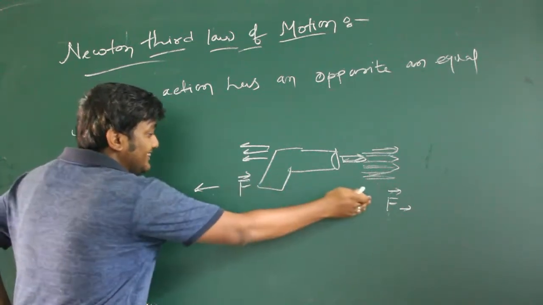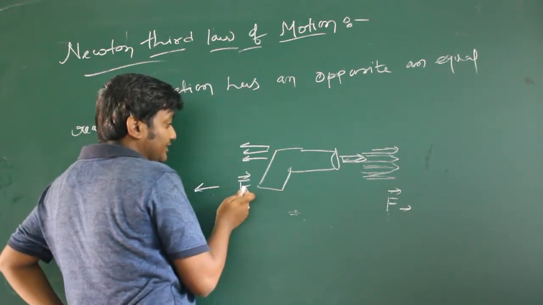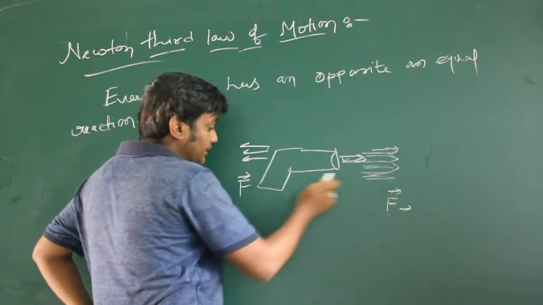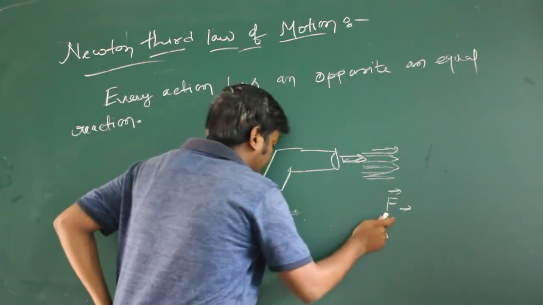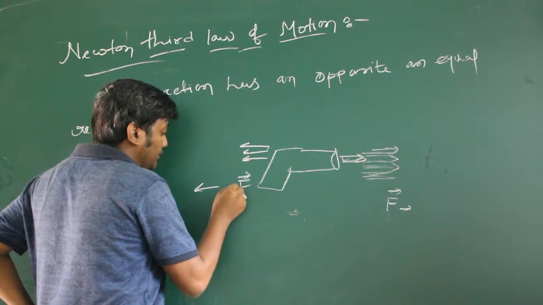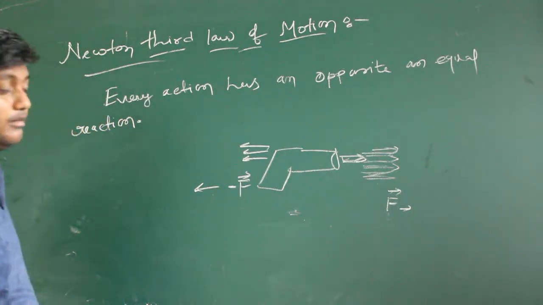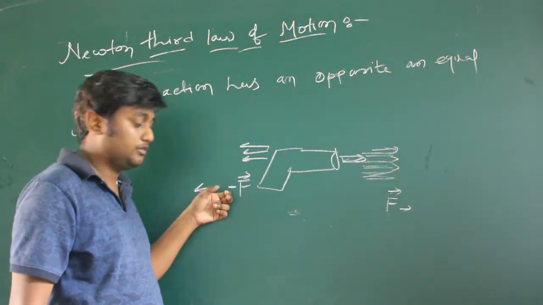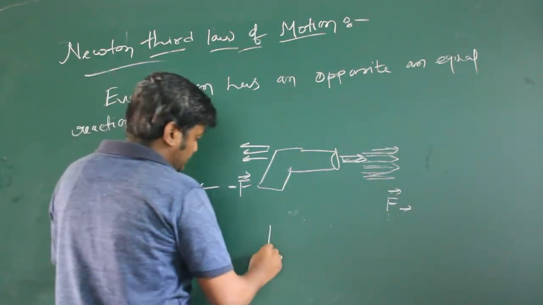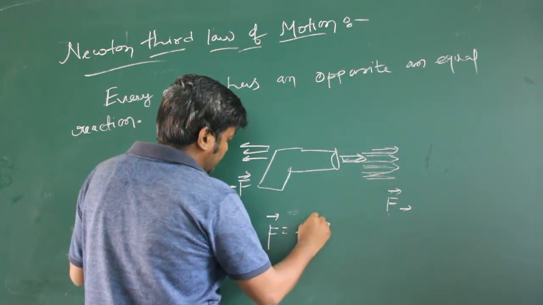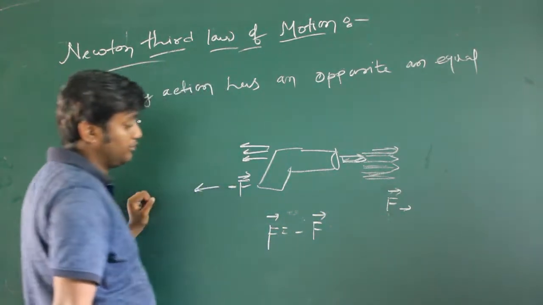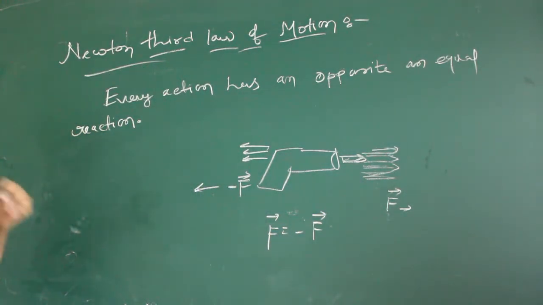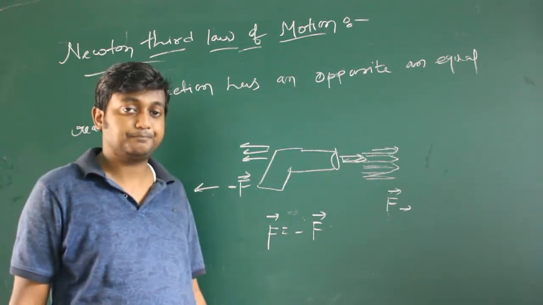Since this force is the opposite of that force, the reaction is opposite of the action. So here we can give a minus. This minus came because of the direction. So from Newton's third law we can write F equals minus F, action and reaction.